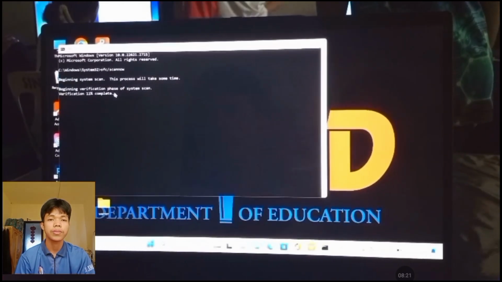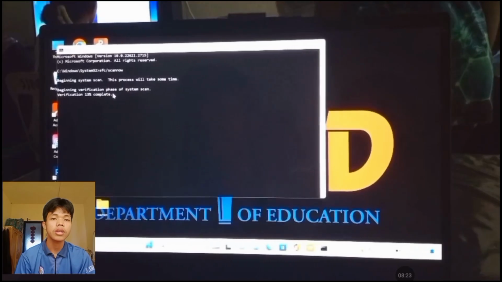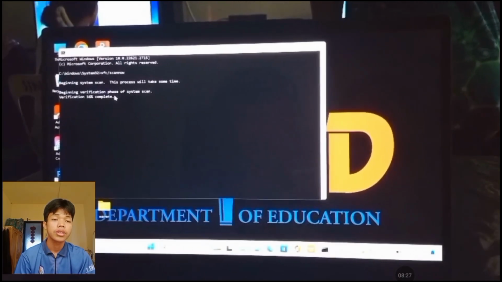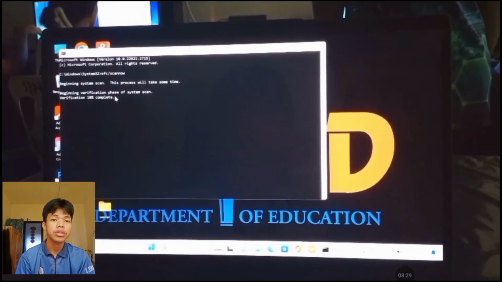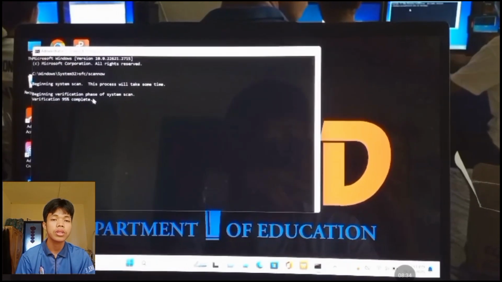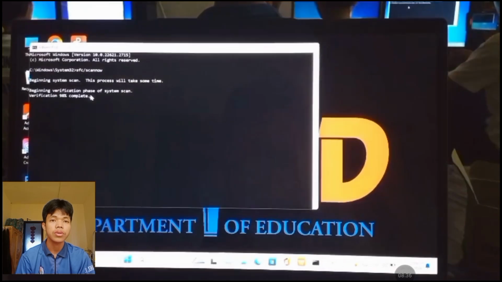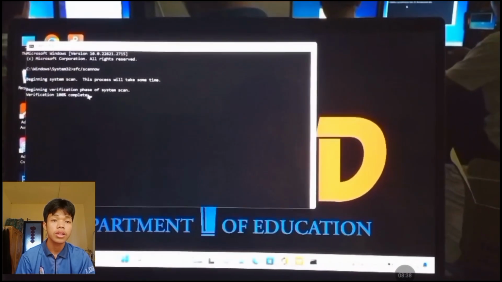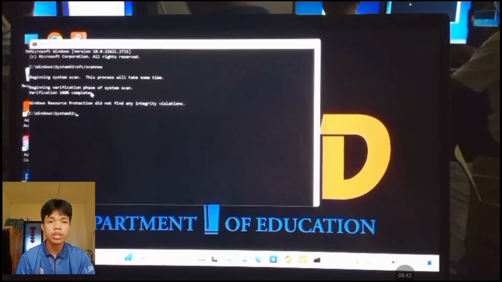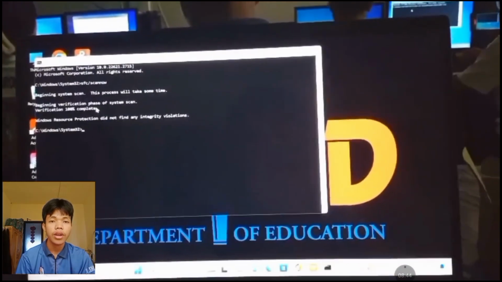So the purpose of scanning for viruses is to check if your computer has a virus or not, so that your computer is safe to use when you are going to have documents. And that's it, we are finished scanning.